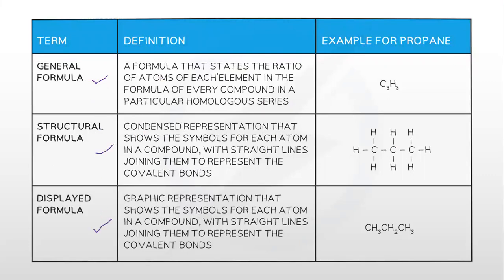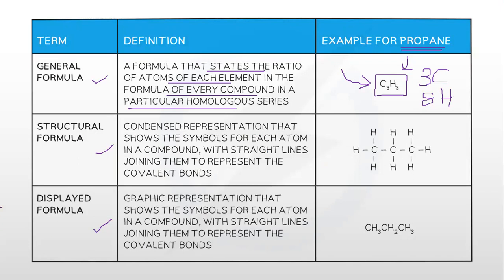A general formula is a formula that states the ratio of atoms of each element in the formula of every compound in a particular homologous series. For example, C3H8. So what does a formula tell us? The number of carbon atoms, the number of hydrogen atoms. Now this is the formula for a compound named propane. This tells us that there are 3 carbons and 8 hydrogens in propane.